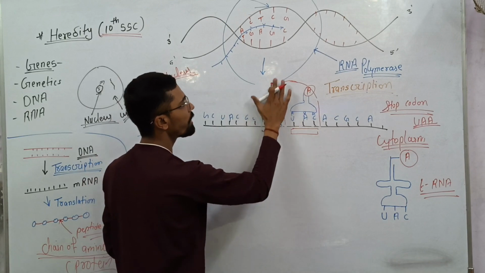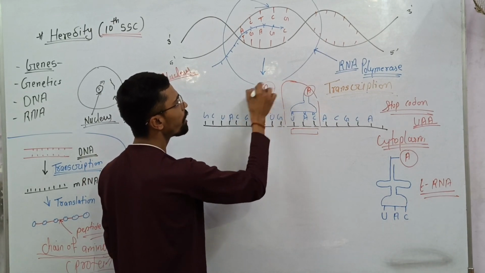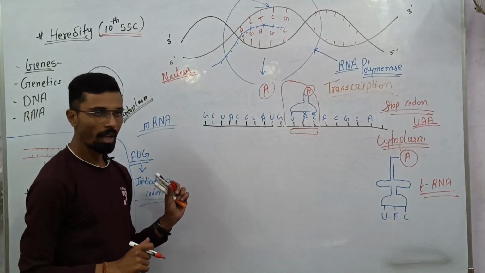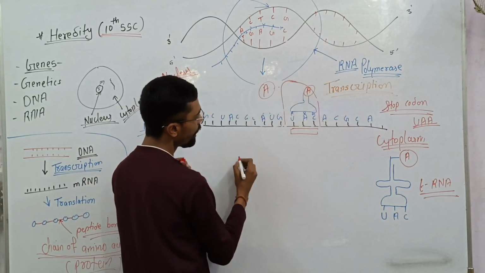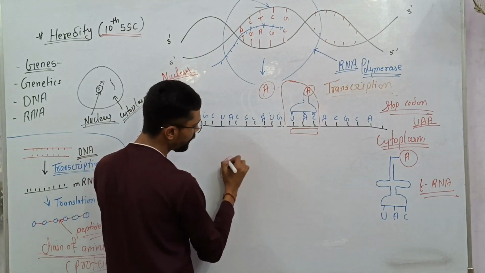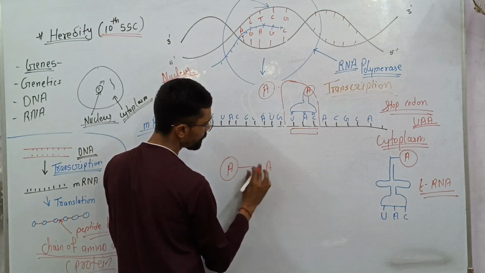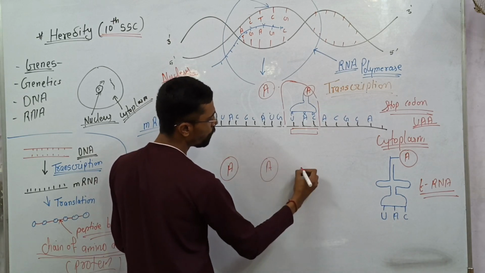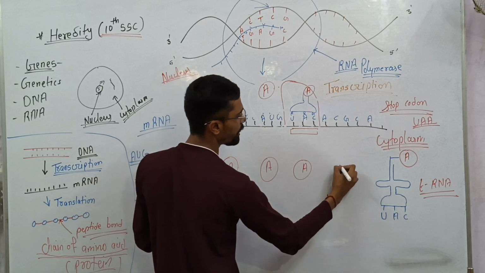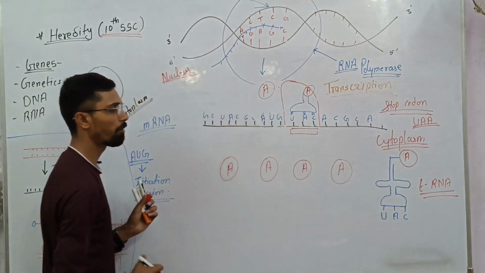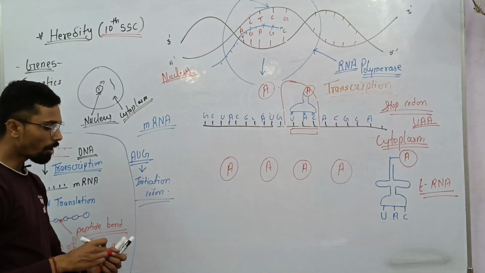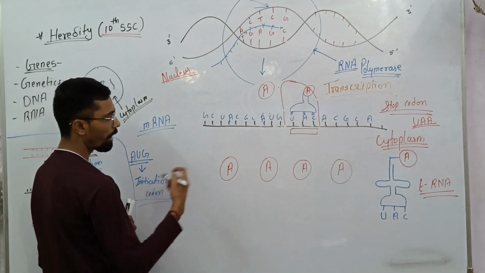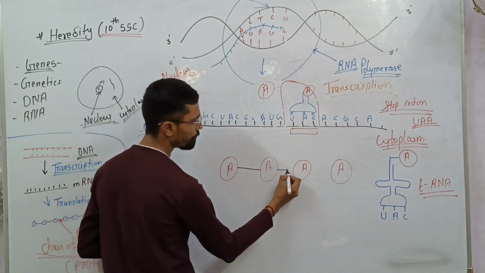The amino acid will move freely in the cytoplasm. And this will happen again and again, so many amino acids will move in the cytoplasm, or inside the ribosomes, and all the ribosomes are joined together.